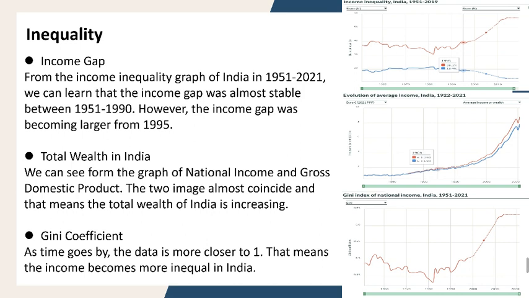Total wealth in India. We can see from the graph of national income and gross domestic product. The two images almost coincide, and that means the total wealth of India is increasing. Gini coefficient. As time goes by, the data is closer to 1. That means the income becomes more unequal in India.